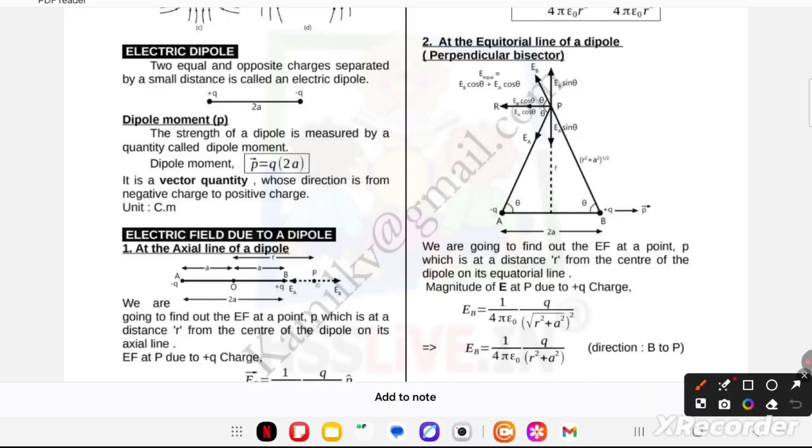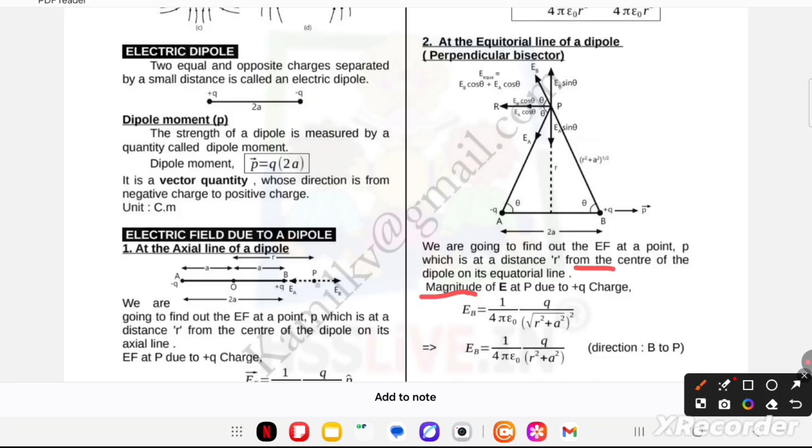In this derivation we are going to find the electric field at a point P. Our aim is to find the electric field at point P. Here you have taken point A and point B, with charges minus Q and plus Q, and the separation between them is 2a. Take a point P at a distance r from the center of the dipole on its equatorial line.